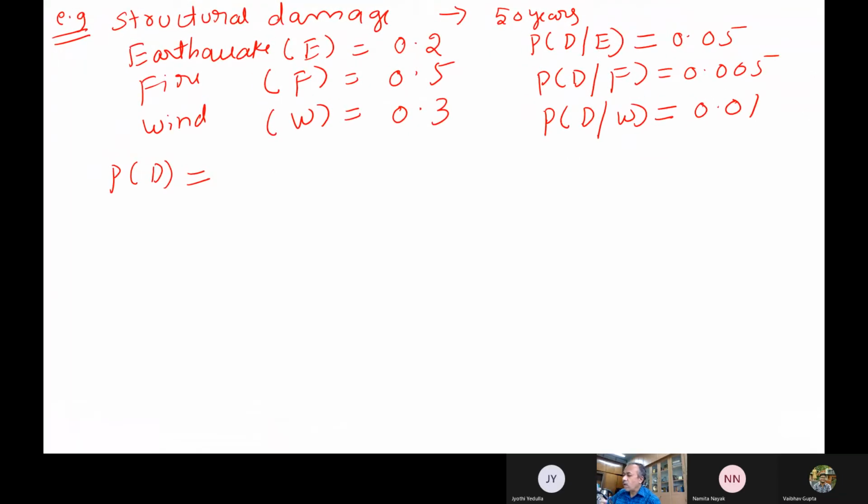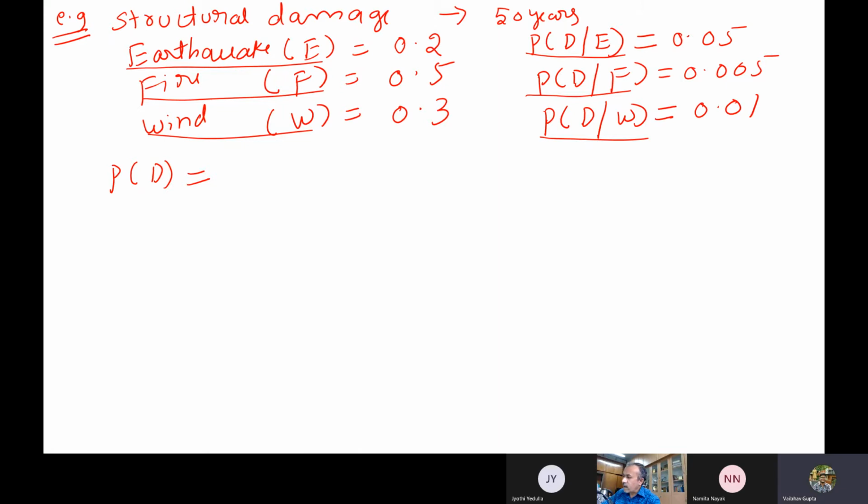I know individually the probability of damage due to earthquake, fire and wind, and the probability of each event. Now I want to find out the overall damage to my structure. So how do I find this out? This problem is the same as the one before.